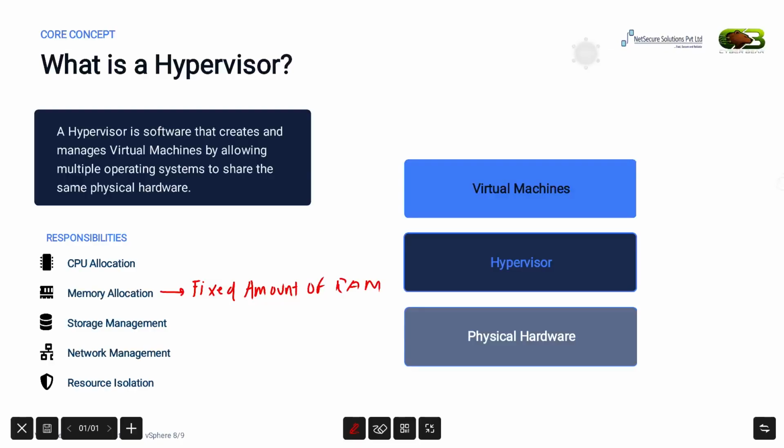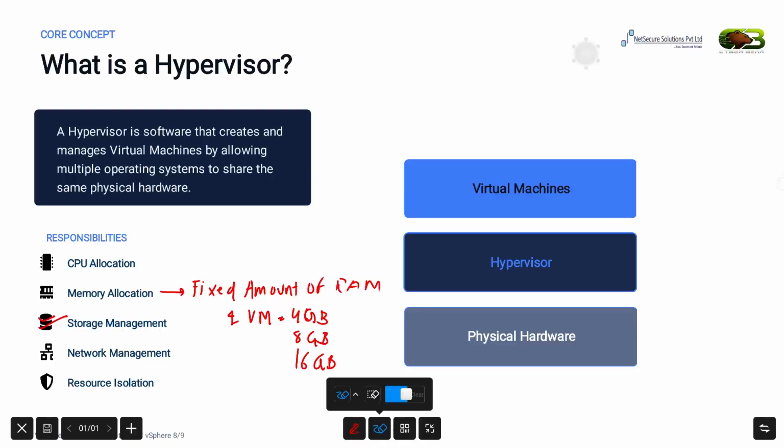Then there is storage management. The hypervisor also manages storage. It creates a virtual disk for each VM and stores them on the physical storage device while keeping every VM's data separate and secure.